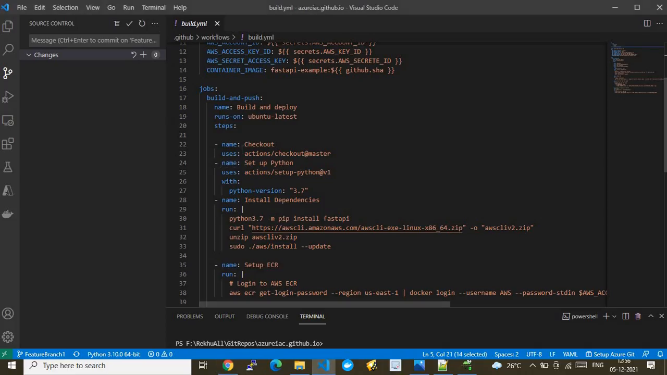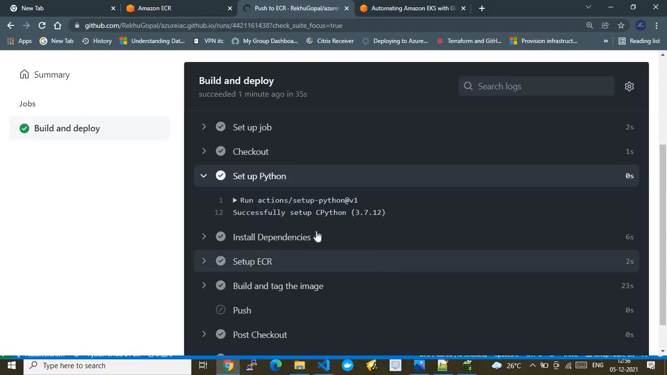So after we defined checkout, that checkout happened, then setup Python. All right, then install dependencies. Likewise, the tasks execute one after the other. So here we are setting up Python. All right, the Python setup is successful, then we are installing the dependencies.